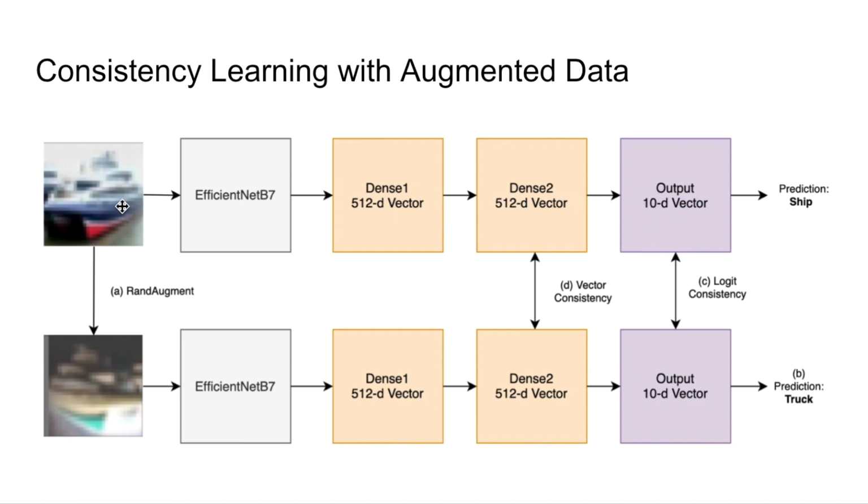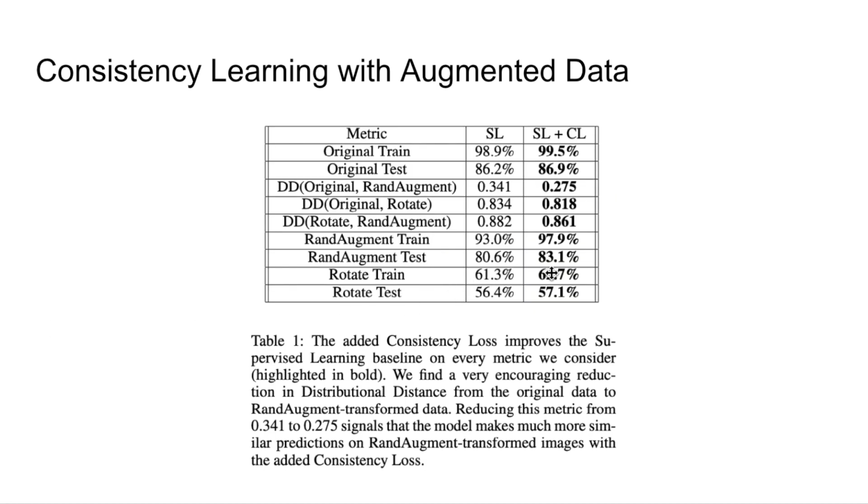So we vectorize the original data set, then we apply data augmentation and vectorize the augmented data set, and then we take the averages of the vector distances between the 2 data sets, original and augmented. The goal is to reduce that distance, so it's not representing images that have been augmented with label-preserving transformations much differently. And we find that this works successfully and it increases our robustness, especially on random augment tests. This particular jump from 80.6% to 83.1% is achieved while simultaneously being able to fit the training set better.